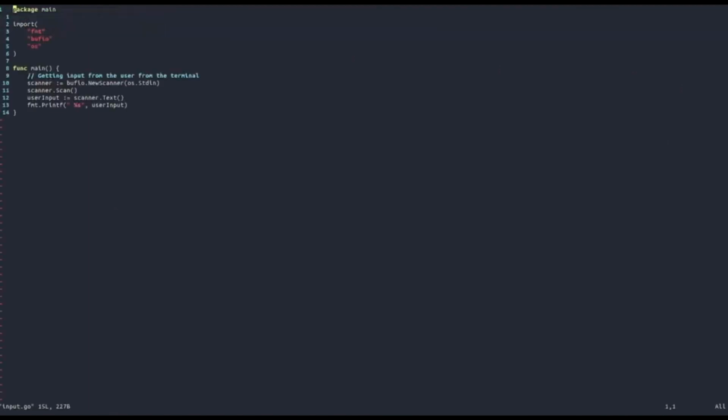So actually, let's just change a few little things. For example, let's remove the space here. Let's add a new line just to make it a little bit more pleasant looking. And well, at this point we see that this user input scanner actually works, so we're able to get input from the user and elaborate it in our program.